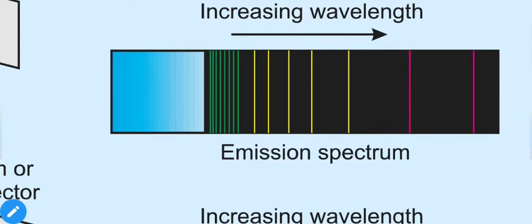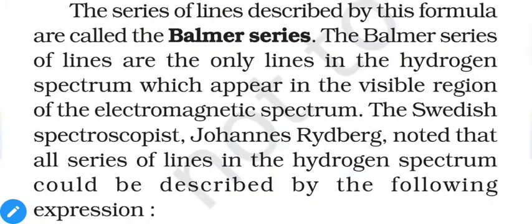Different scientists observed different lines emitted by hydrogen and gave their own names. Certain lines will be known as the Balmer series from the name of the scientist Balmer. The Balmer series is the only series which falls in the visible spectrum, and all the remaining lines will be in the infrared, or less than that, or ultraviolet, or more than that frequencies.